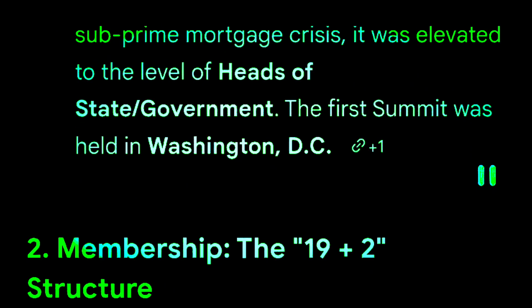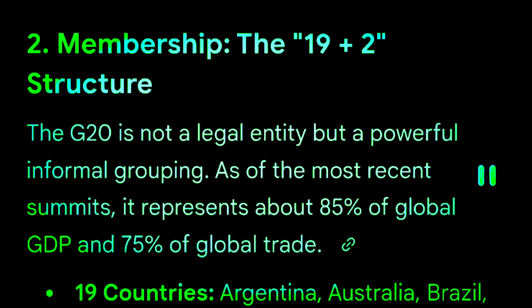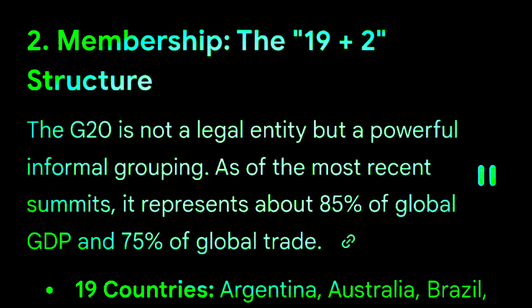2. Membership. The 19+2 structure. The G20 is not a legal entity but a powerful informal grouping. As of the most recent summits, it represents about 85% of global GDP and 75% of global trade.